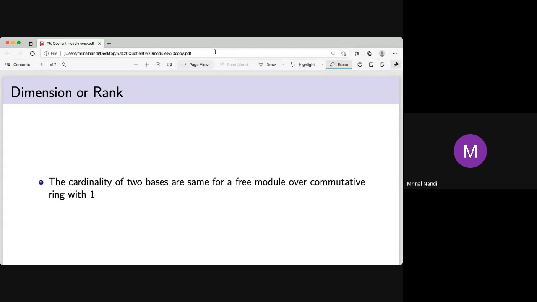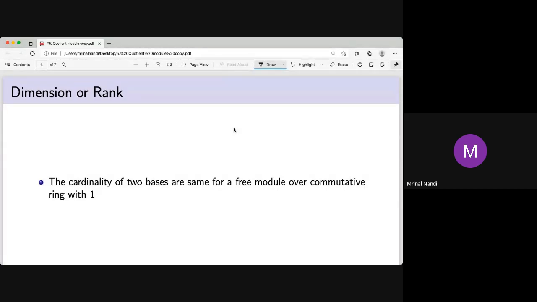Now the last thing is what we saw in the previous class, that for a module, the vector space properties, all five interesting properties, are not true for the module. Eventually not true for the general case if it is non-commutative. But if you upgrade your ring to a commutative ring with identity, then also for any general module it is not true.